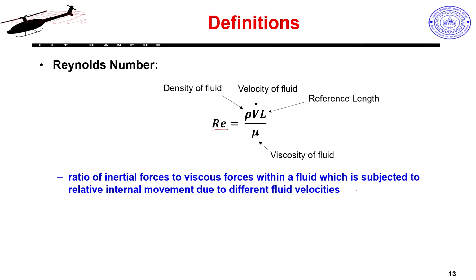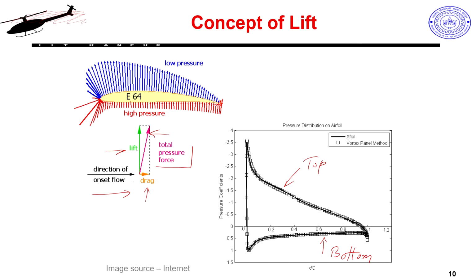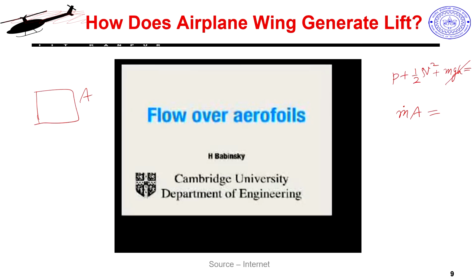Within a fluid which is subjected to relative internal movement due to different fluid velocities, the Reynolds number for, let us say, an aircraft wing would be defined by using rho, v, and the reference length, which will be the chord length of the airfoil. What is the chord length? We take this airfoil and that chord line which we drew.